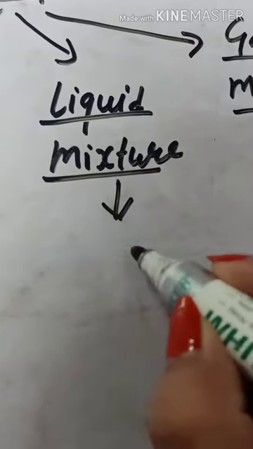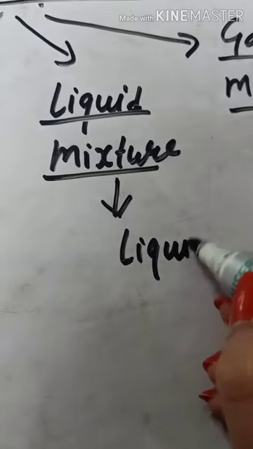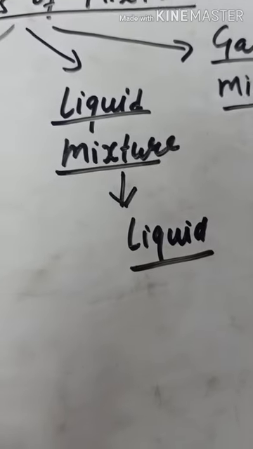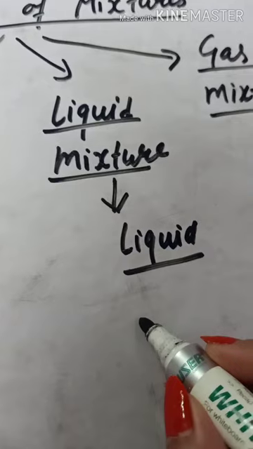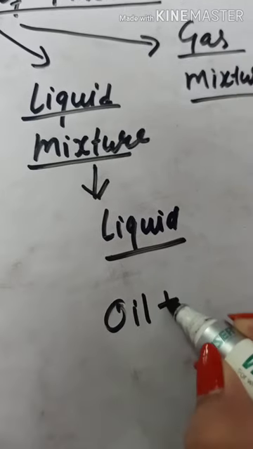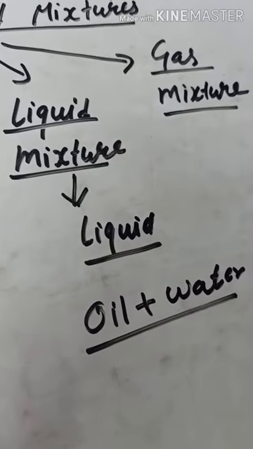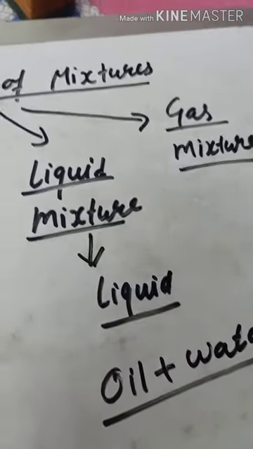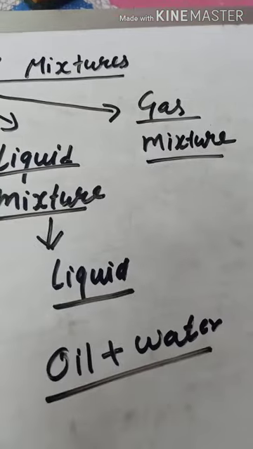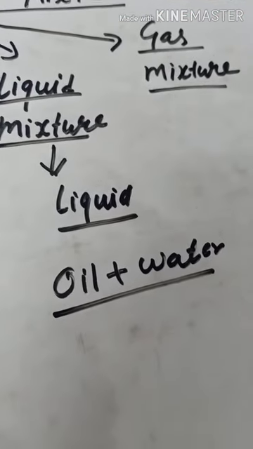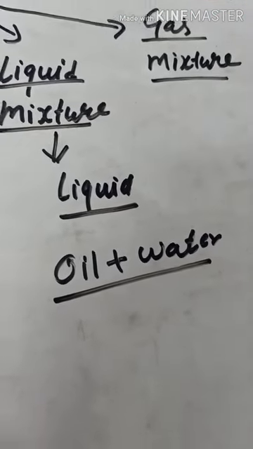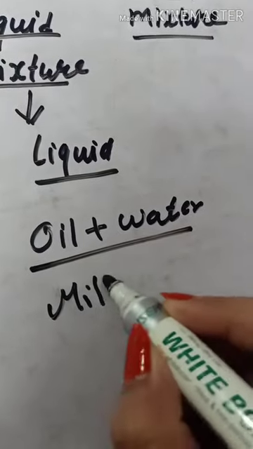Next type is liquid mixture. In liquid mixture, all the components present are in liquid state. An example of liquid mixture we have like mixture of oil and water. Both are in liquid state. Another example of liquid mixture is mixture of milk and water.